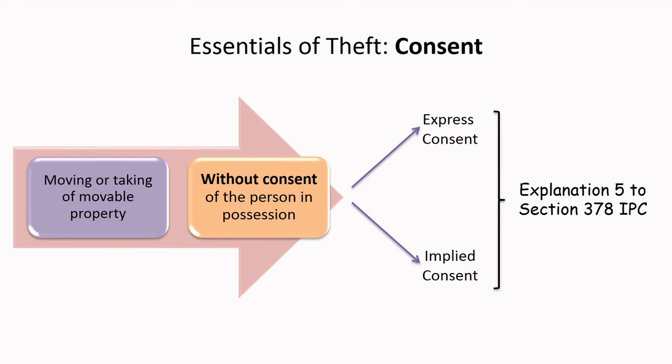Here A had taken the book out of the possession of Z without his consent because he had implied consent to use Z's book, which was out of the friendly relation he possessed with Z. So in such case, law does not consider it as theft because implied consent is read in.